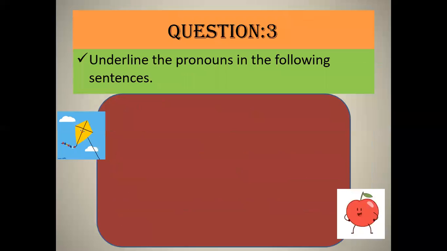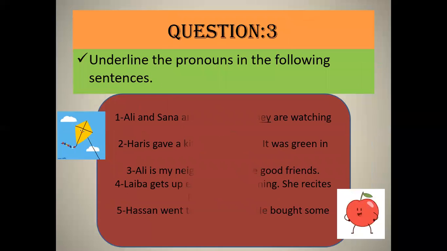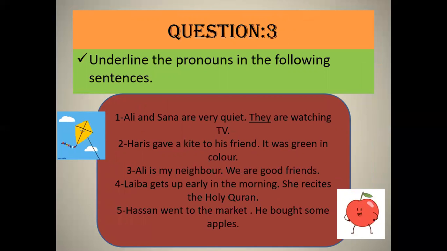Okay, now come to question number 3. Underline the pronouns in the following sentences. Ali and Sana are very quiet. They are watching TV. So here we are using the pronoun they instead of Ali and Sana. Okay, and I have underlined it for you. Number 2 is Haris gave a kite to his friend. It was green in color. Okay, you have to underline the pronoun in this sentence.